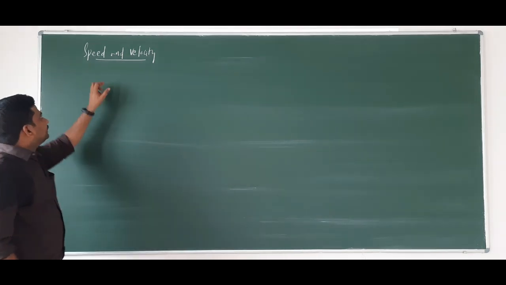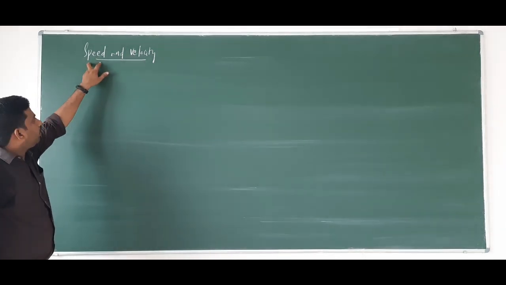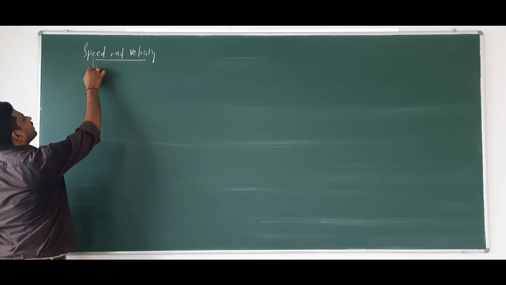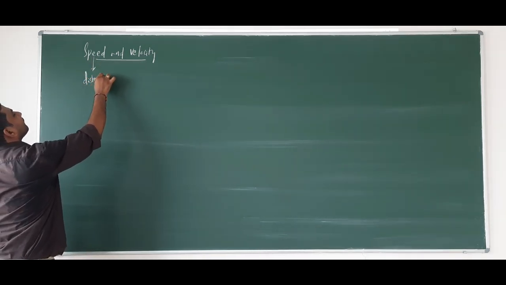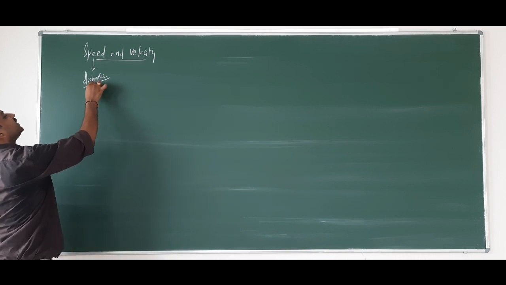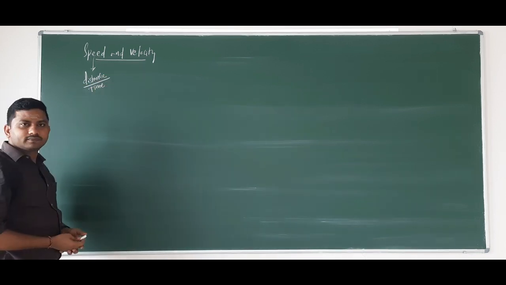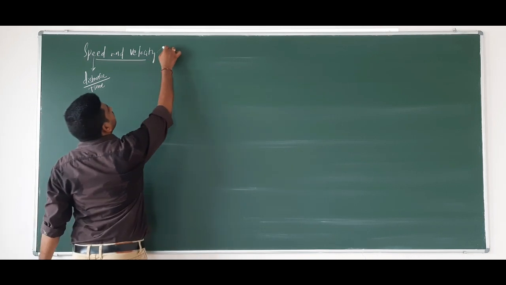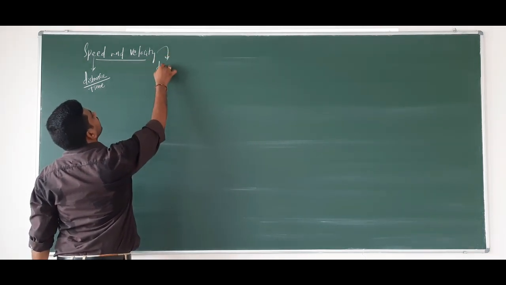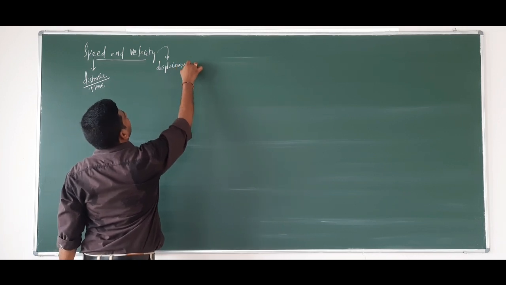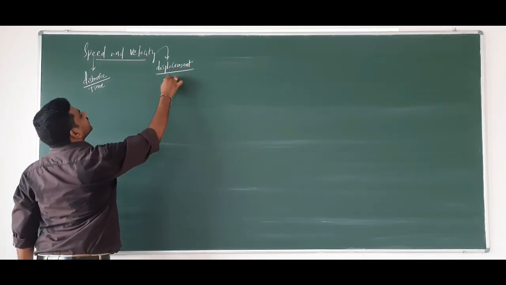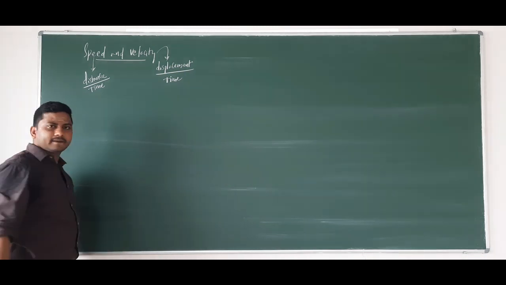Speed is the distance divided by time. What is the velocity here? Velocity is the displacement by time.